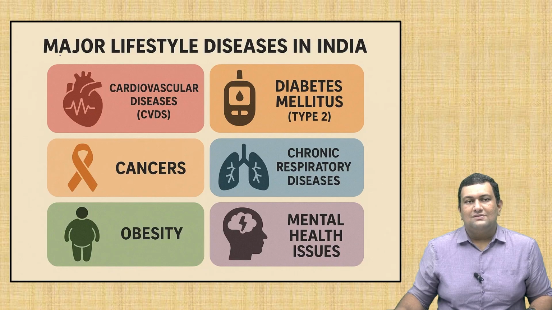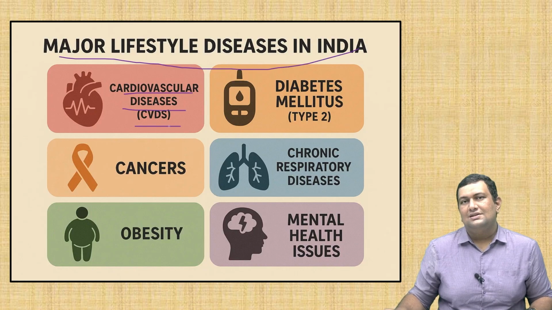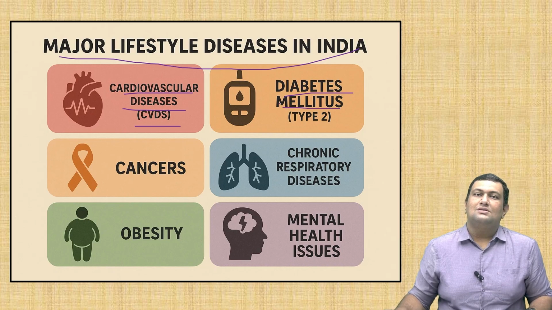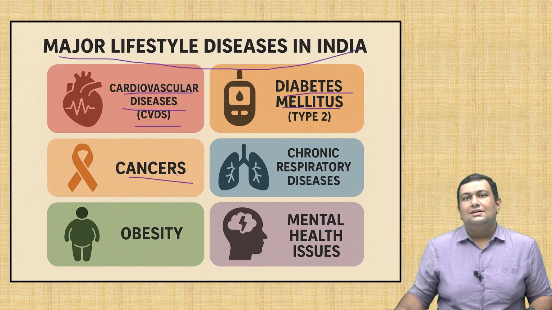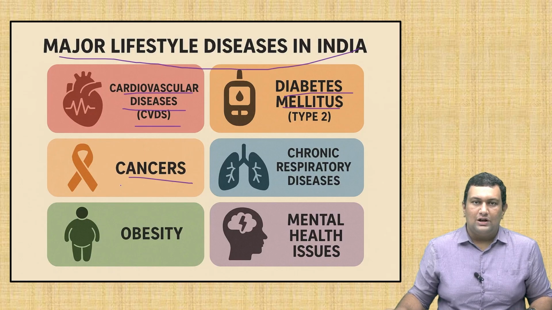Now we will see major lifestyle diseases in India. First one is cardiovascular diseases or CVDs. These include hypertension, artery diseases, etc. Second is diabetes mellitus, both type 1 and type 2. This is also caused by inactivity, poor eating habits, etc. And third is cancers. These are also caused by tobacco consumption, smoking, alcohol consumption, and also due to the environment.